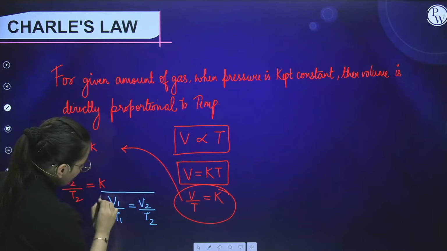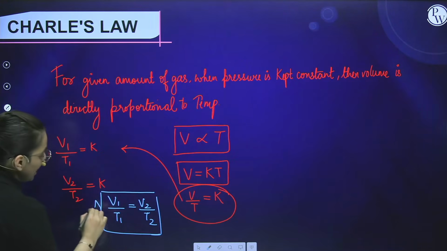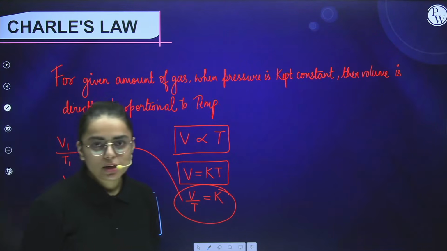Again you have been given a formula that is going to help you in the question parts, right? Do not forget this formula.